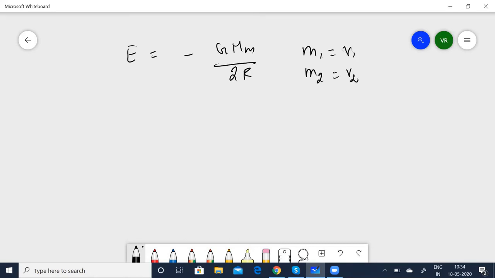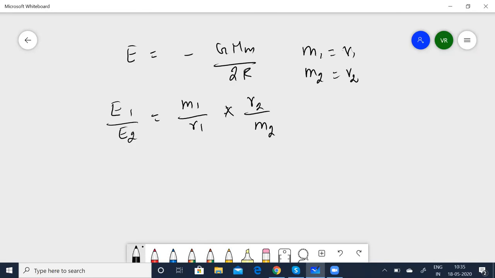Given that E is equal to minus GMm by 2r, mass m1 has a radius of r1 and mass m2 has a radius of r2. Therefore E1 by E2, when you divide one over the other, obviously G and 2 will get cancelled. So I'll be left with m1 by r1 times r2 by m2.